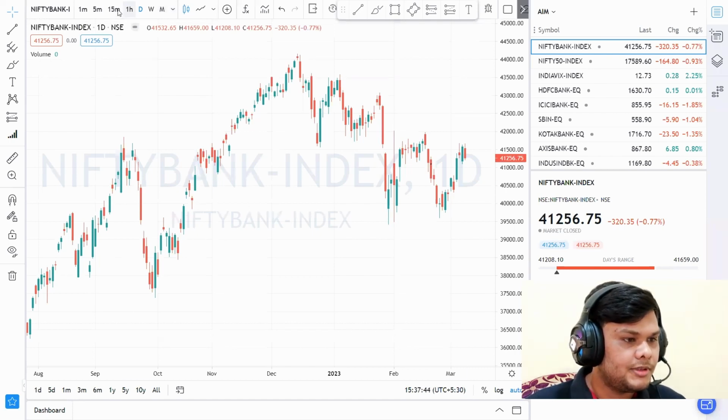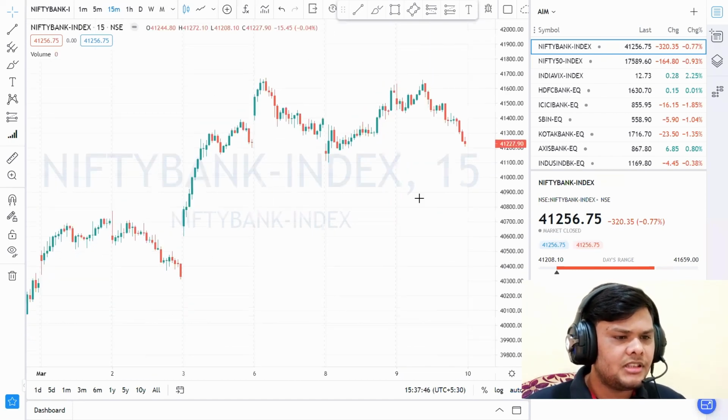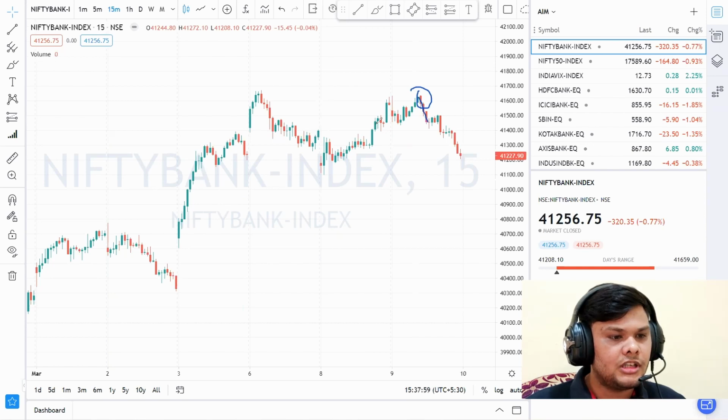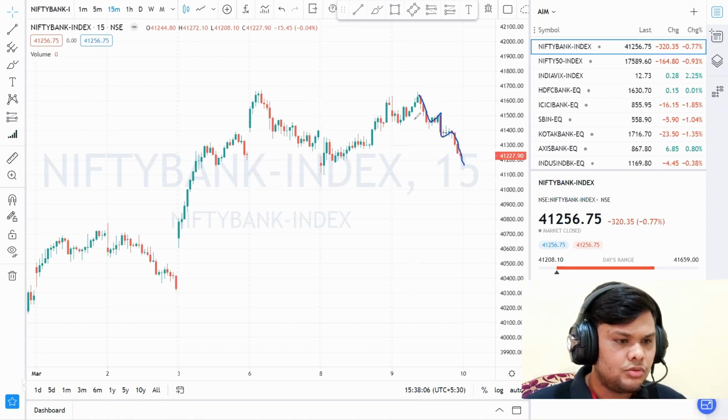Now let's look into the 15-minute candle. In the 15-minute candle, you can clearly see here that the market opens gap down and it tried to close above that higher side, but it could not sustain there. And when it shows any kind of negative movement at that higher price, it continuously goes down. I have also uploaded a video regarding that: if it trades below 41,500, 440 or 400, and after that shows any kind of negative movement, then you can take a trade for selling. And when it breaks that level, it continuously shows negative movement until 14,210.